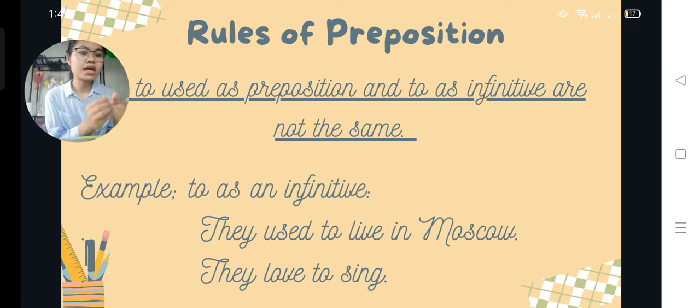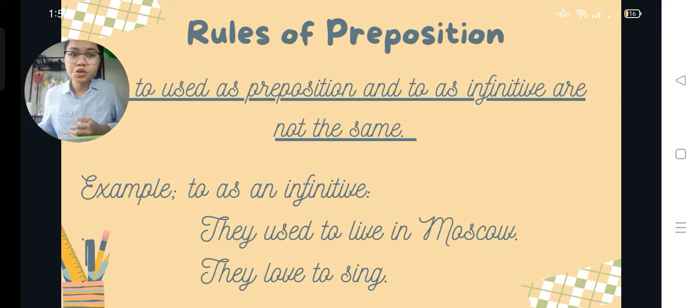It is used as a direct object of the sentence. The word used to is a helping verb, and it is combined with an infinitive, to plus verb, which is to live, to explain that an action no longer happens. To live is used as a direct object of the sentence.